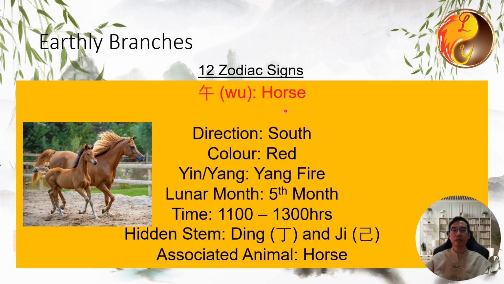Wu represents the horse. It is associated with fire, with the direction being due south and the color red. It is yang fire. It represents the 5th month of the lunar calendar, which is the hottest time of summer. Its time is from 11 a.m. to 1 p.m., the hottest part of the day. The hidden stems for Wu are: the primary stem is Ding, and the middle stem is Ji. The associated animal is the horse.